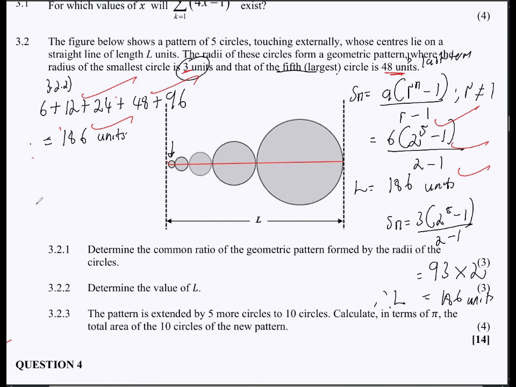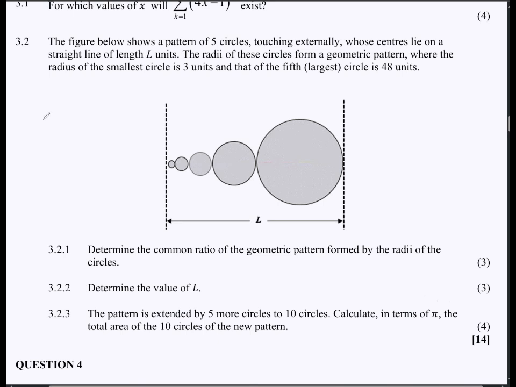Okay, so nice. Then 3.2.3, they say now the pattern is extended by 5 more circles to 10 circles. So that means they add 5 more circles, still following the same method of expanding this by a scale factor of 2. So that means the 6th one is twice this, and then the 7th one all the way like that up until the 10th circle, right? So, okay, now they say calculate in terms of pi, the total area of the 10 circles, right?